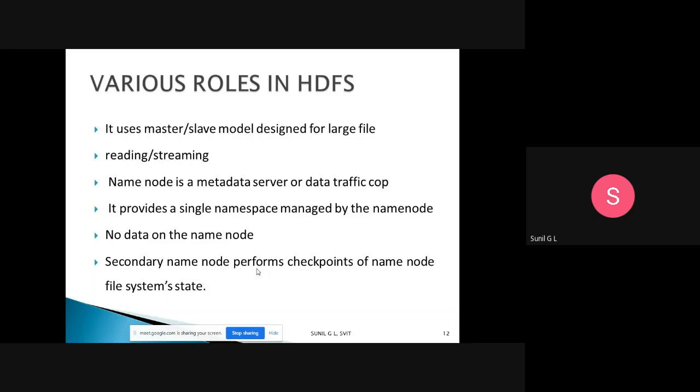Then the secondary name node performs checkpoints of the name node. When the primary name node fails, the secondary name node takes the checkpoint of the name node's file system state. We call it a backup. It takes responsibility for the structure of the metadata, the structure of the data. That one we call a checkpoint.